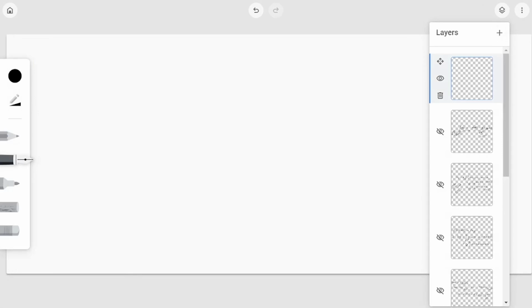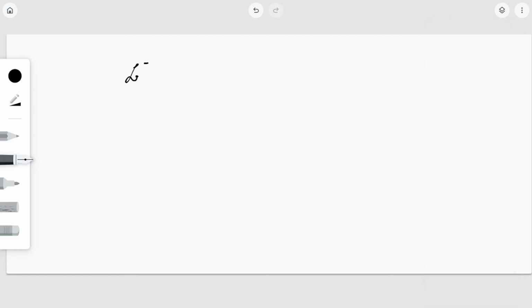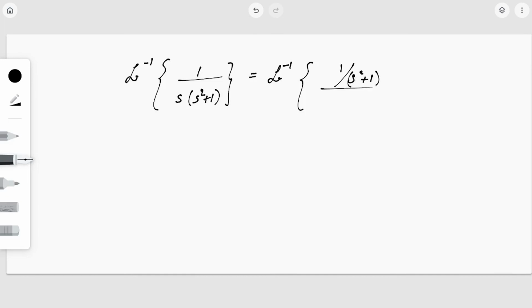So I'll just show a few examples. If you are asked to determine, usually this L inverse is applicable because we have to solve the initial value problem, right? So if you are asked to determine L inverse of, say, 1 by s into s square plus 1, what I'm going to do is write this as 1 divided by s square plus 1, whole divided by s, both are same. So this is actually of the form L inverse of F of s by s. So what is the value? That is nothing but integral 0 to t of f of tau.